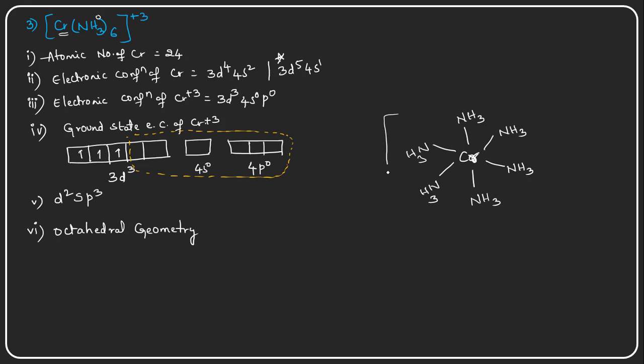Okay, so now this is carrying a plus 3 oxidation state, right? So this is about the chromium complex. The next example, the fourth example, I'm taking cobalt complexes, and in cobalt complexes, hexacarbonyl cobalt, right?